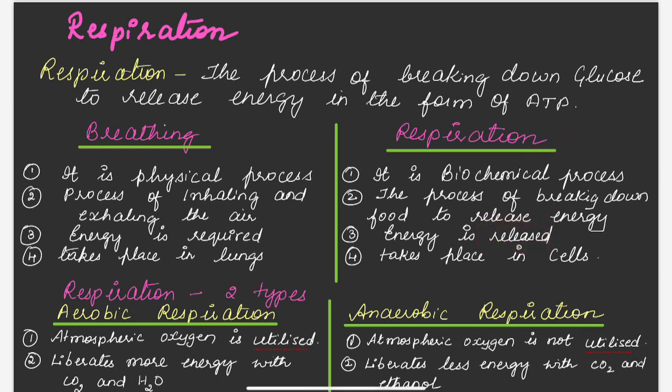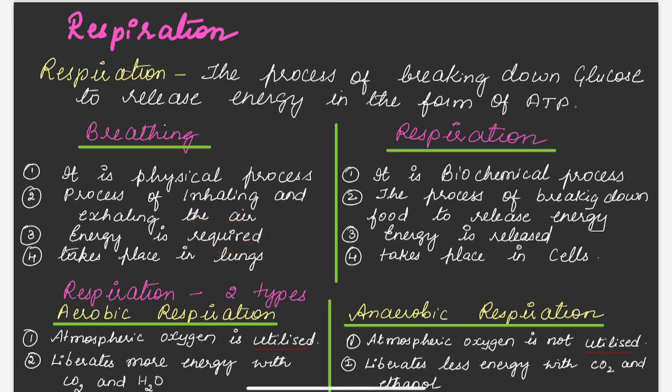So here in respiration you can see glucose will be converted into energy. So you can see here ATP is released. ATP is nothing but energy. So energy is released during respiration, whereas for breathing energy is required.